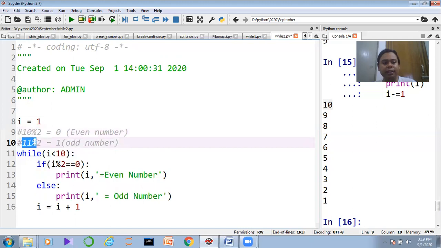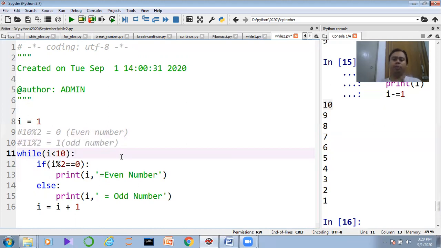Now if I write 11 modulus of 2, what does that mean? 11 modulus of 2 is checking the remainder, and it returns 1. 1 is the remainder, so it is an odd number. So we got two things, even number and odd number. Now the same logic we need to incorporate in our while loop.